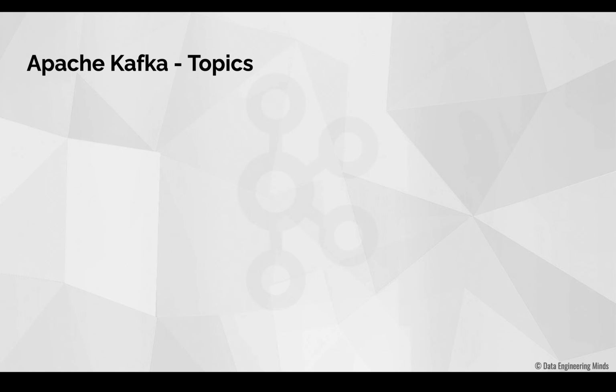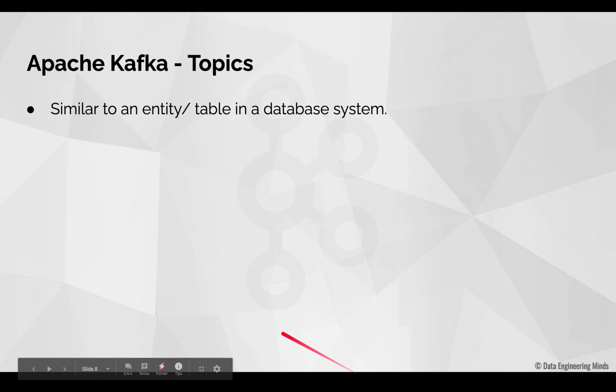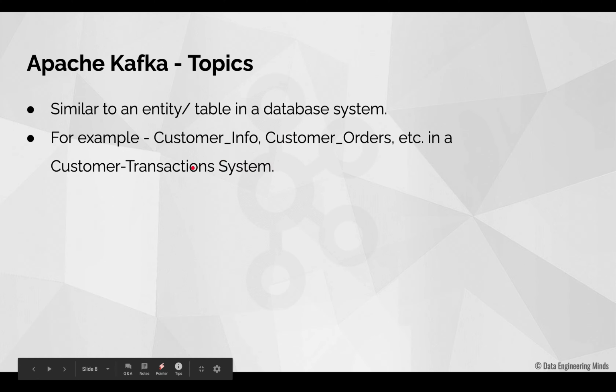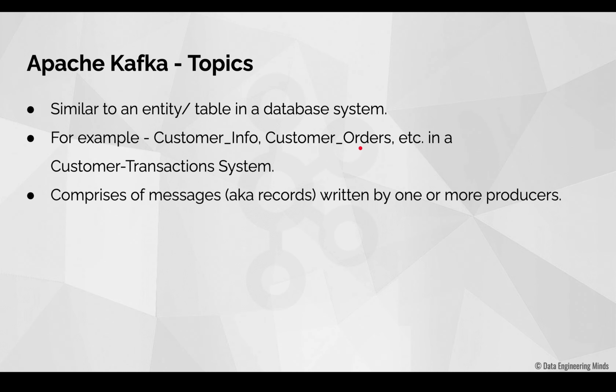First, let us look into Kafka topics. As I said already, you can consider a Kafka topic as an equivalent to an entity or a table in a database system. For example, if you want to stream data related to a customer transaction system to Kafka, then you can think of creating Kafka topics like customer info, customer orders, and then stream the respective data to each of those topics. As you know, the data written by the producers are stored under these topics.